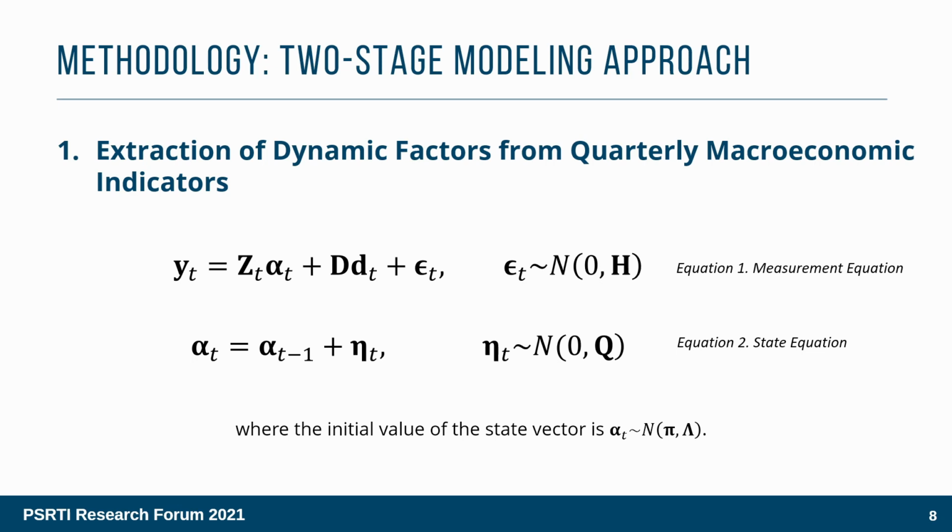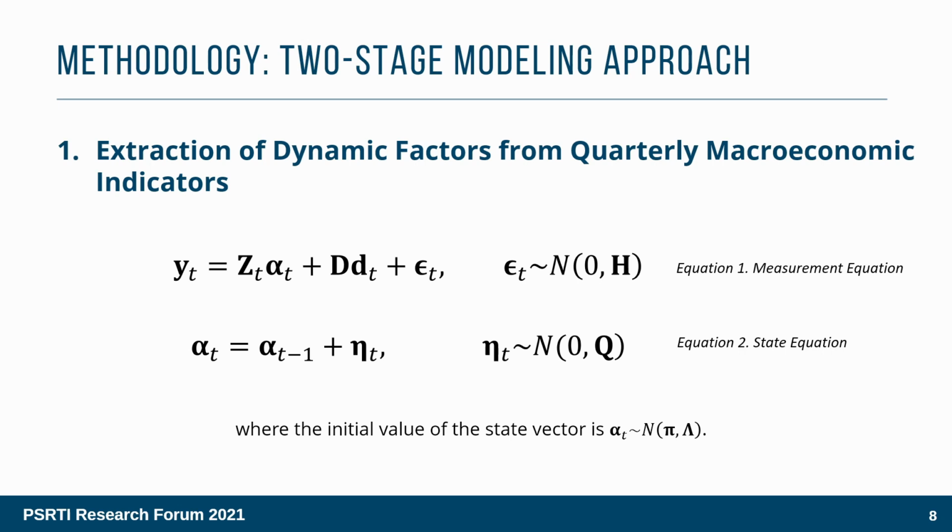The first stage is the extraction of the dynamic factors from the quarterly economic indicators. The idea is to extract the dynamic factors alpha sub t from the set of variables in the vector y sub t. This study assumes that the movement of the economic indicators are manifestations of a set of latent dynamic factors in the economy. That is, the economic indicators are dependent on the latent dynamic factors.